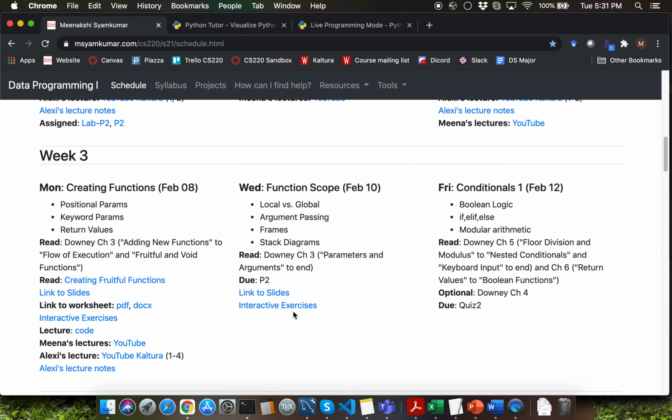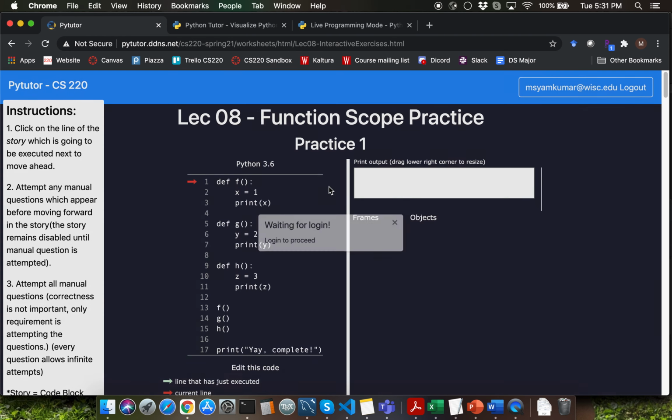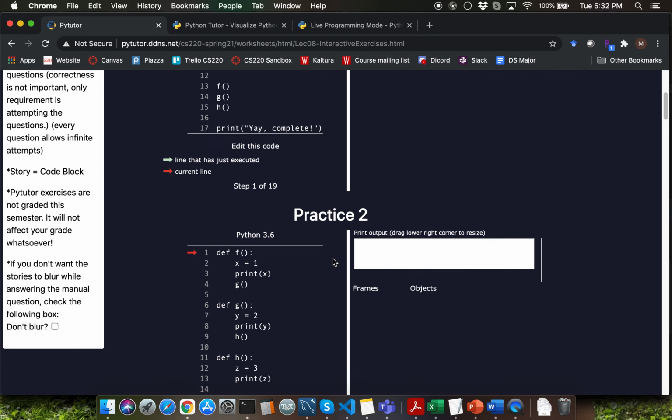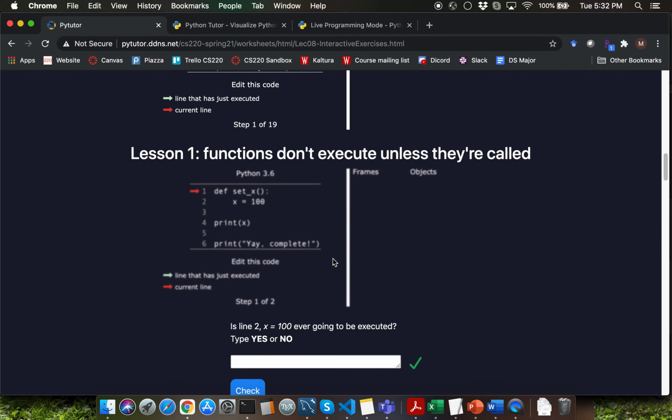Alternatively, you can go to the course website, today's lecture entry, and click on interactive exercises. The interactive exercises have all the problems that I'll be covering in addition to 3 practice problems. Please make sure to use the interactive exercises tool to review the problems to get a good grasp about the rules. Don't memorize the examples themselves, but try to get a good understanding about each of the rules that I'll be covering. I'll wrap up this video here. In the next video, I'll provide rules for local variables.